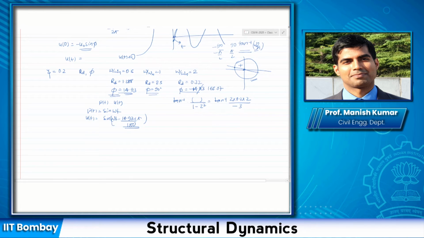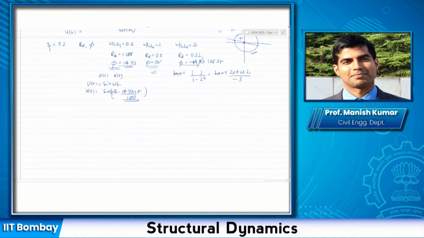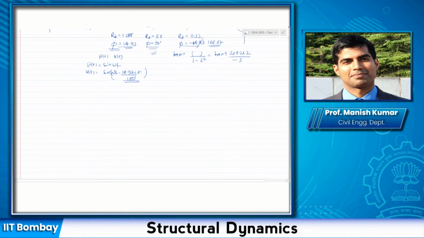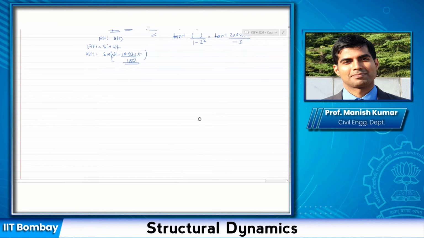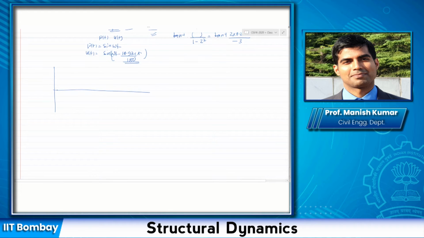In the second case, it is lagging behind by 90 degree. In the third case, it is lagging substantially, by 180 degree. Now, in terms of a graph, what would it mean? Let me draw it here for the three cases. PT is always the same. In the first case, it is lagging behind by a small angle, this one.